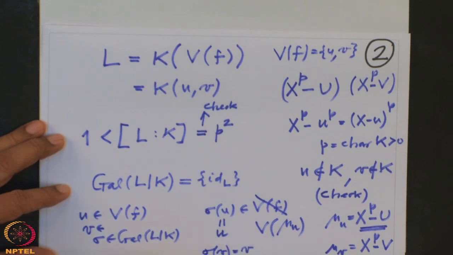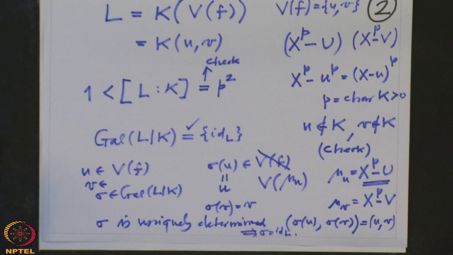But remember, sigma is uniquely determined by its values on U and V, by this pair U comma V. So you have no choice, sigma has to be identity. This proves that the Galois group is only identity, so sigma has to be identity on L. That proves our assertion.